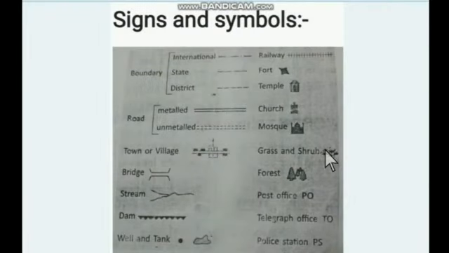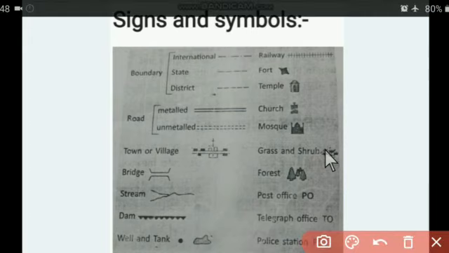Now, signs and symbols. Students, there is not enough space on a map to show mountains, rivers, lakes, bridges, temples, and railway tracks. A map without this information will not be useful. So different signs and symbols are used to give such information on a map. For example, the international land boundary of a country is shown by thick dashes and dots in black.